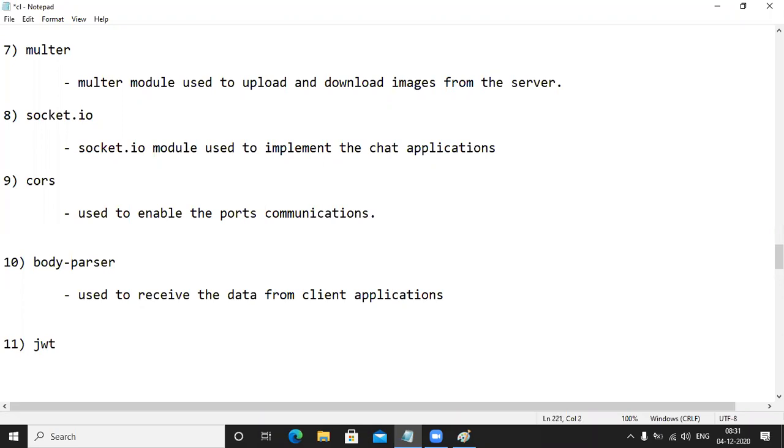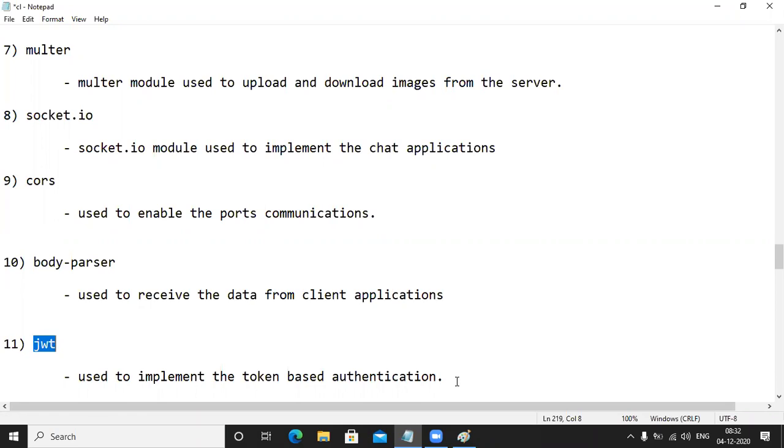Here we use it to implement the authentication. Which authentication? Token based authentication. If you want to implement the token based authentication, at that time we need to go for one more module. Which module? JWT module. Very important module here. This authentication system also we will see in the upcoming classes.